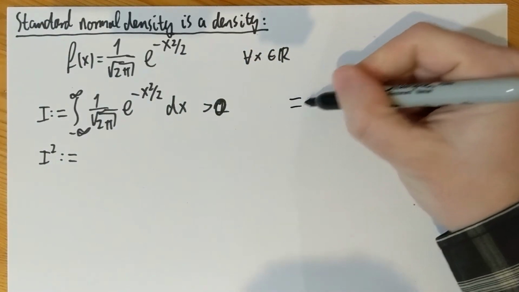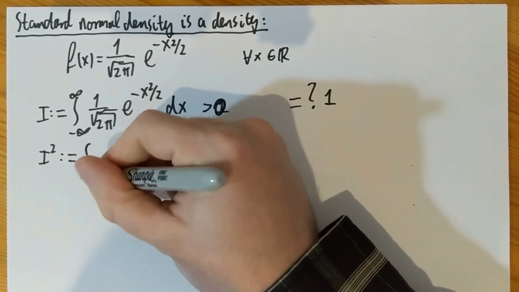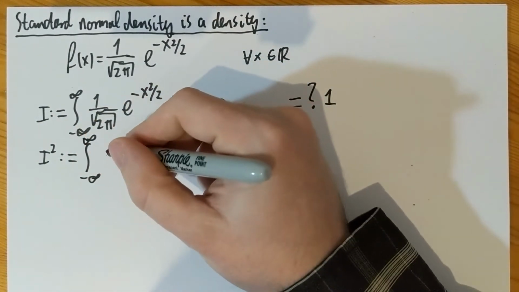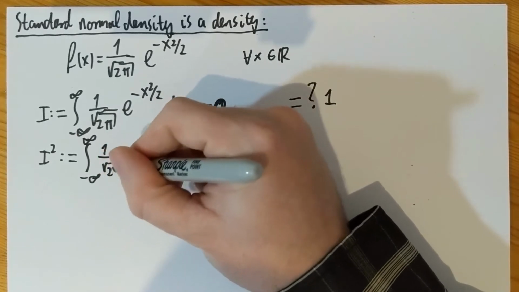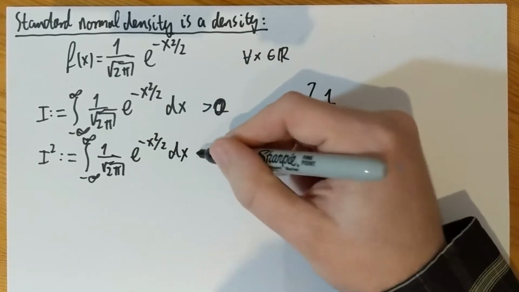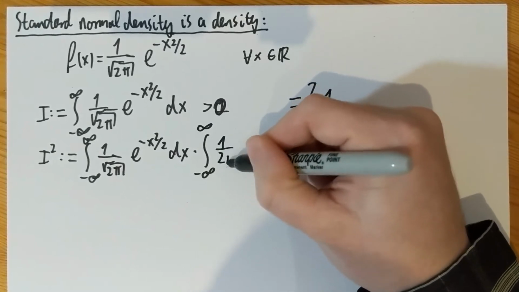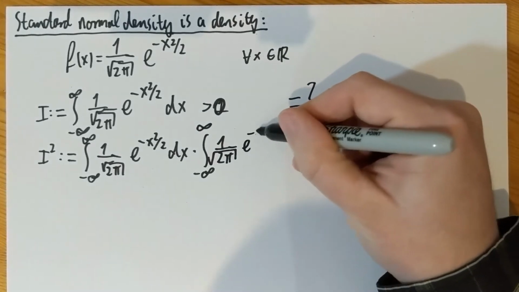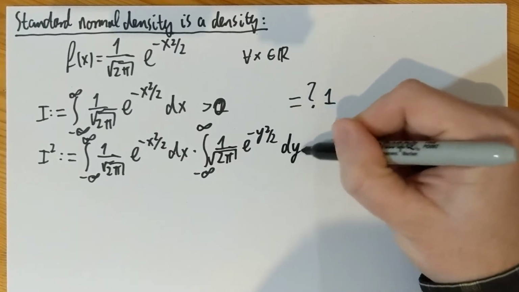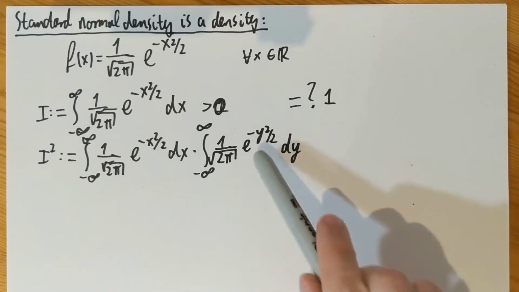So again, how can I show that this integral is 1? Okay, so what is I squared? I squared is, of course, the integral from minus infinity to infinity of 1 over root 2 pi e to the minus x squared over 2 dx, times the same thing. And instead of x, I'm going to use y for the second part. This integration doesn't depend on y or x, so I can replace the integration variable by whatever I want. I want to use y here.